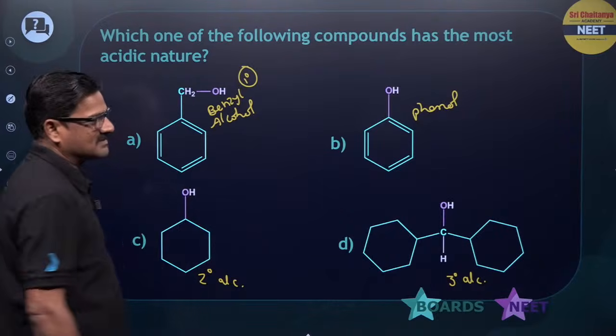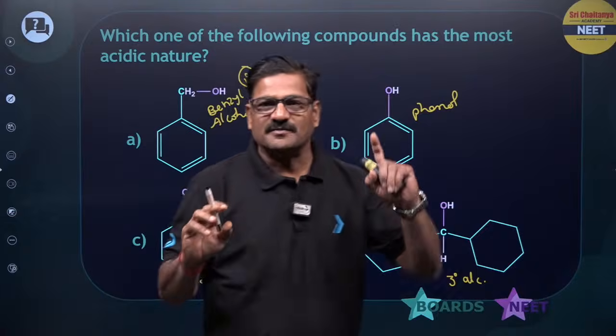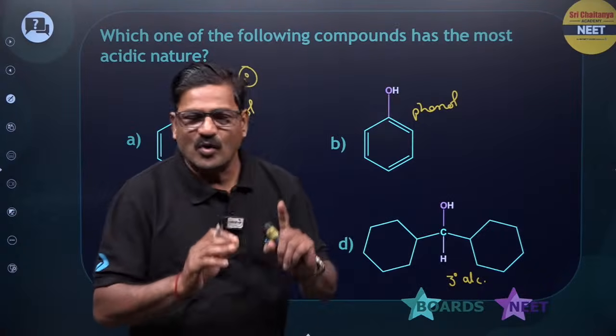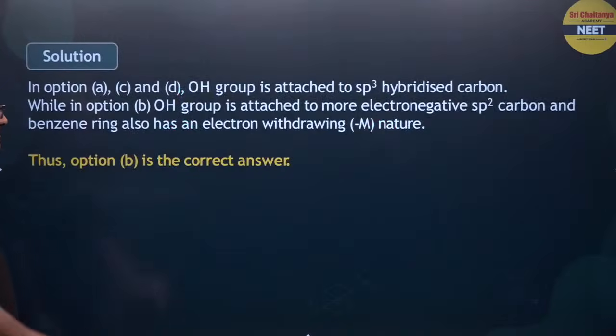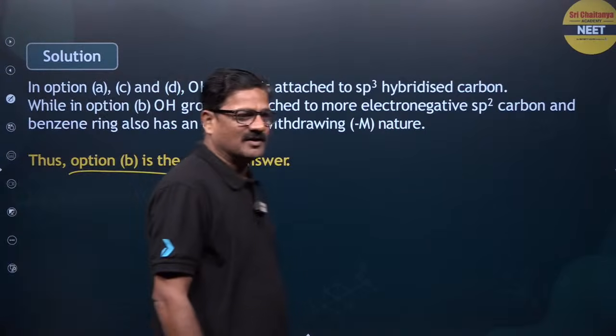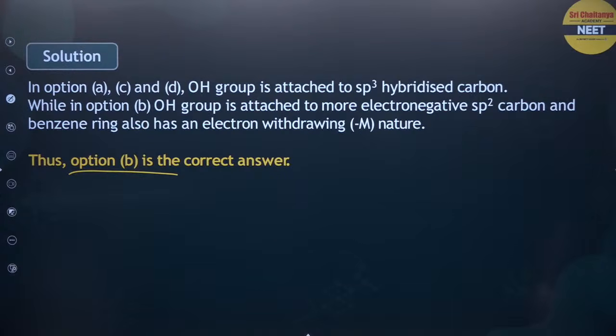It is a primary class of alcohol. Among all alcohols and phenols, of course, phenol is going to be the most acidic in nature. I want to say B is the correct answer for this question. Any doubt? You can ask if you have any doubts, bacho, waiting for your questions.